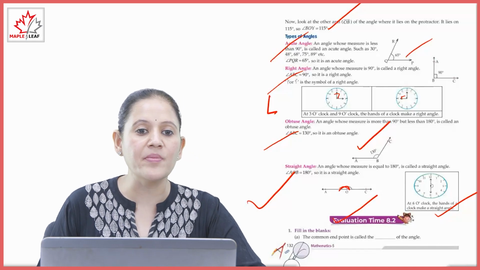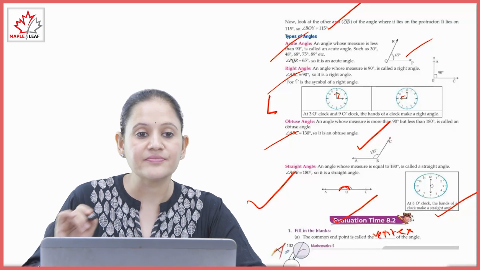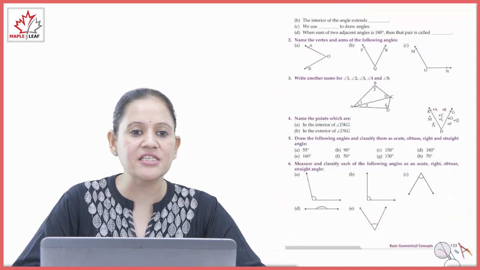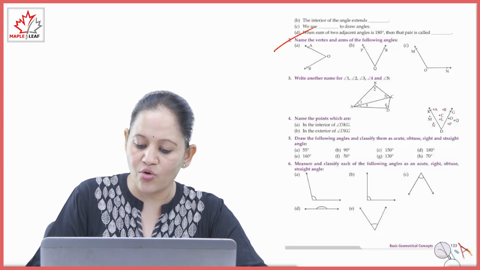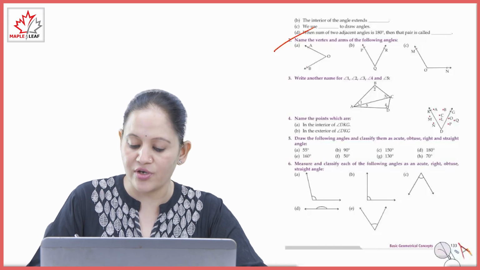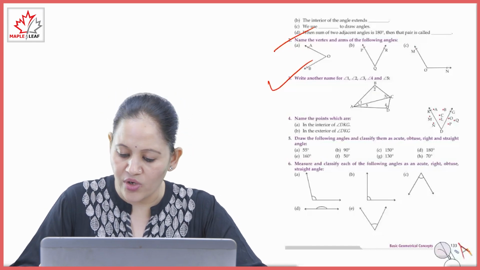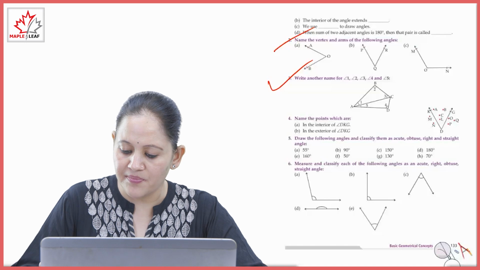Fill in the blanks. The common end point is called the vertex of the angle. Vertex. Next, name the vertex and the arms of the angle. In this figure the vertex is O, arms are OA and OB. Next, write another name for angle 1, 2, 3, 4 and 5. Another name for angle 1 is angle BAC. For 2, ABC. For 3, BCA. For angle 4, CDA and angle 5, CAD.